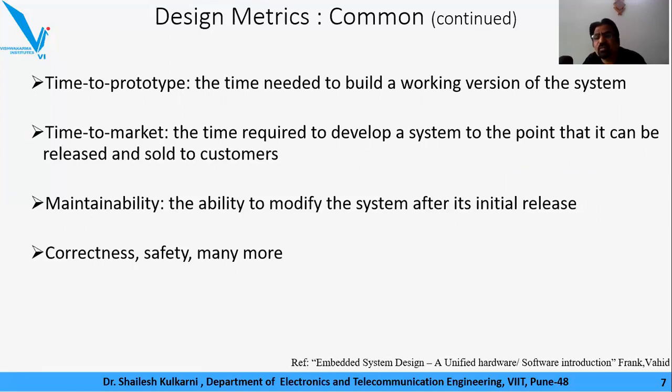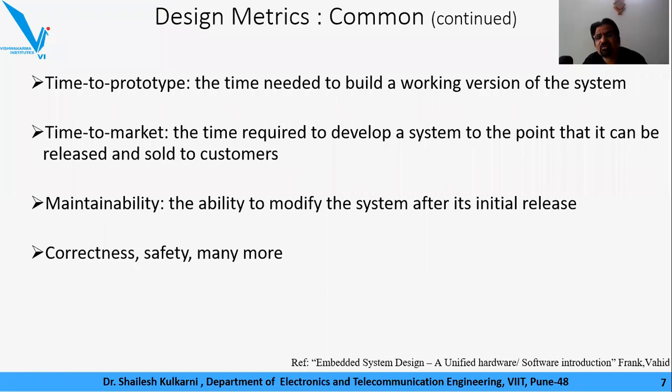Whatever we are discussing here is from the reference book, Embedded System Design: A Unified Hardware/Software Introduction by Frank Vahid. But in recent times there can be n number of design metrics that you yourself wish to add. I'll be very happy if you come out with some addition to the existing list of design metrics. Please do that. It would definitely help make your mind fresh as engineers.